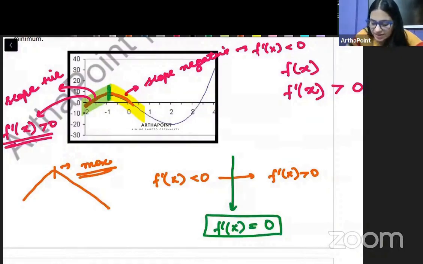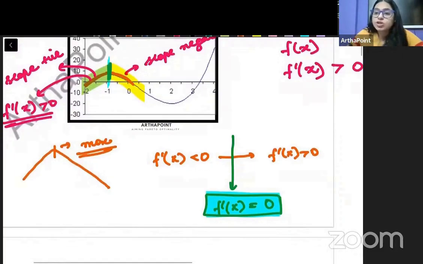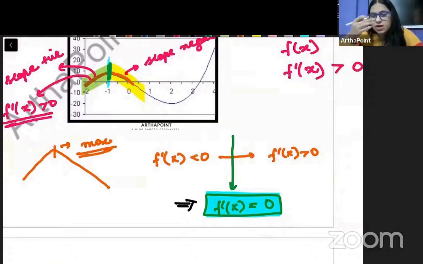And that is exactly what is happening at this maxima point or the minima point. So इस maximum point पे the slope is not changing. It is neither increasing nor decreasing. ना positive है ना negative है. The slope is stable. The f dash x value is equal to 0. Right? So this therefore becomes the definition of a maxima.